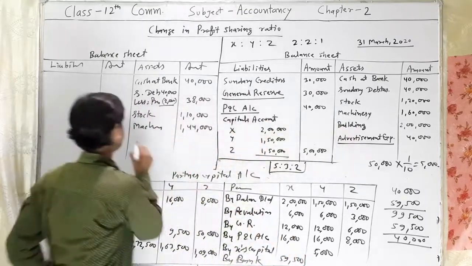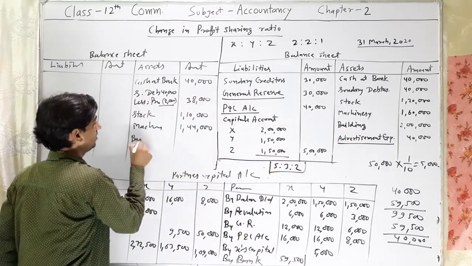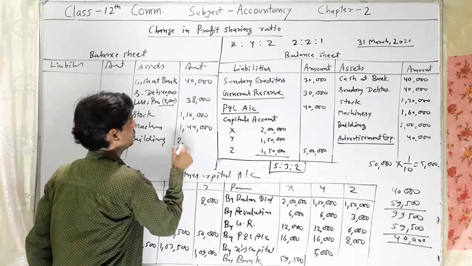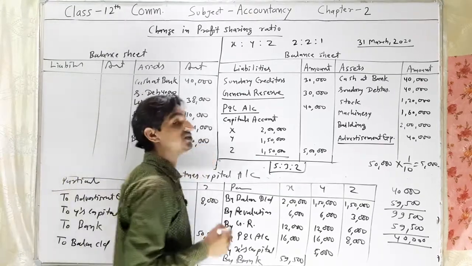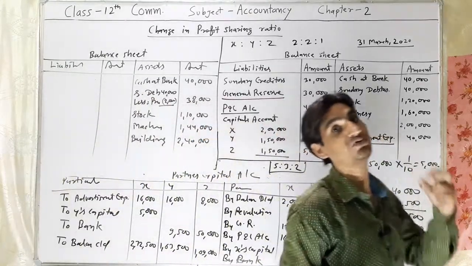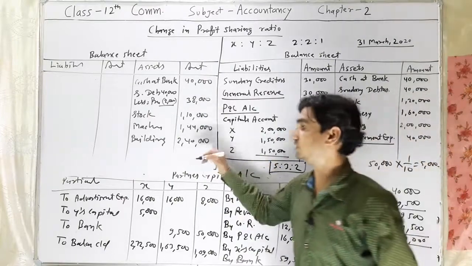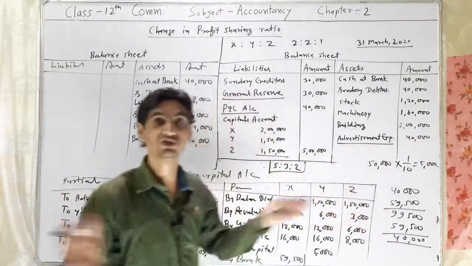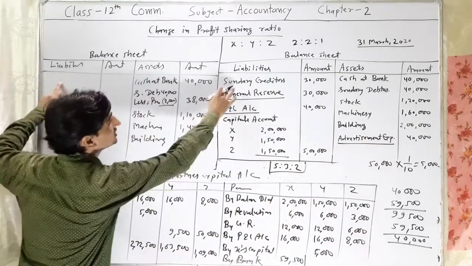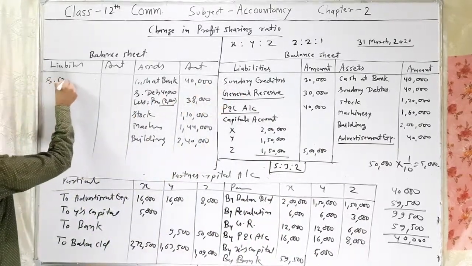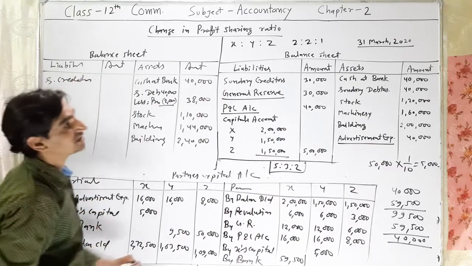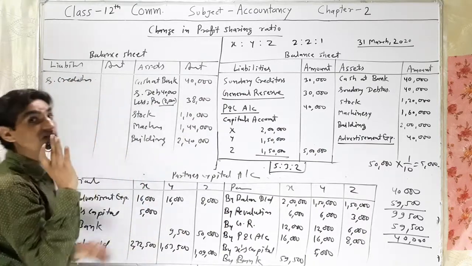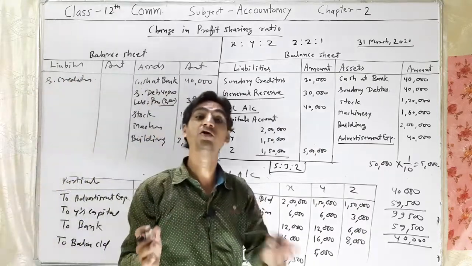Building 2,40,000, because this value is appreciated by 20%. So 2,40,000 is the new value. Advertisement expenses we have distributed, so there is no balance. Sundry creditors 30,000, but 3,000 is the amount we have reduced.